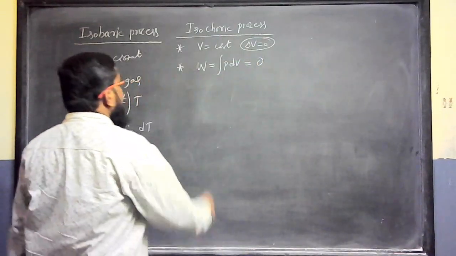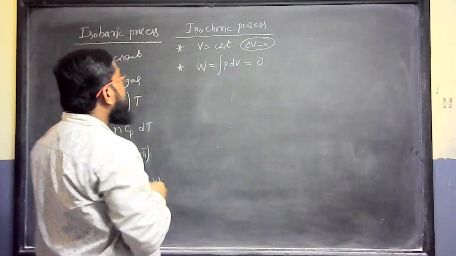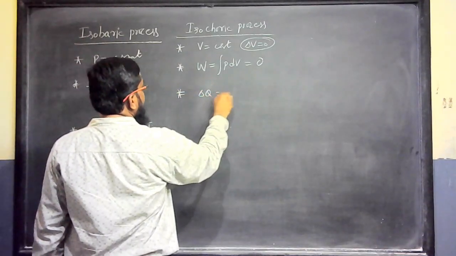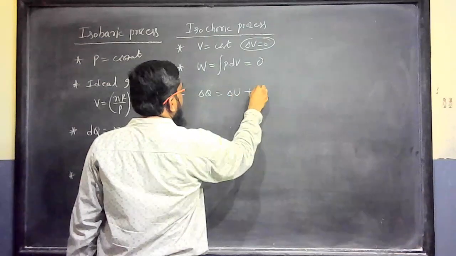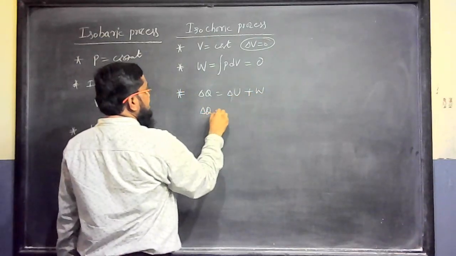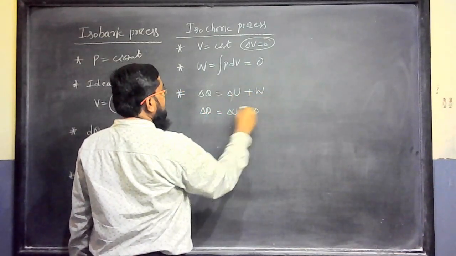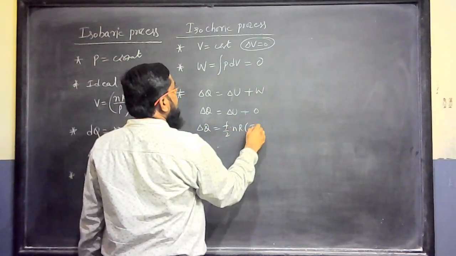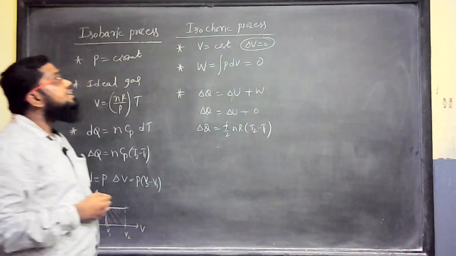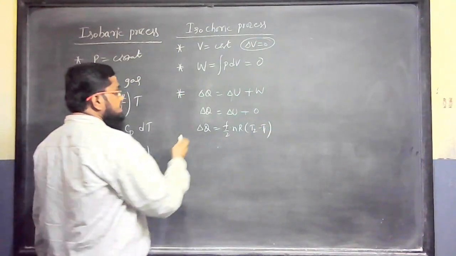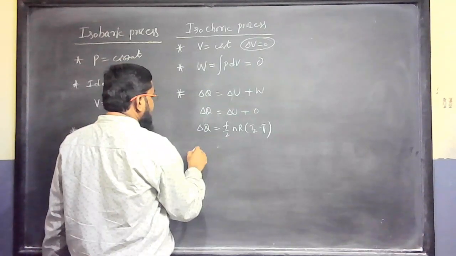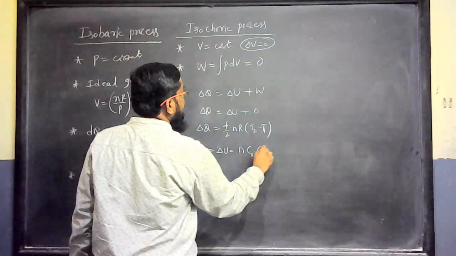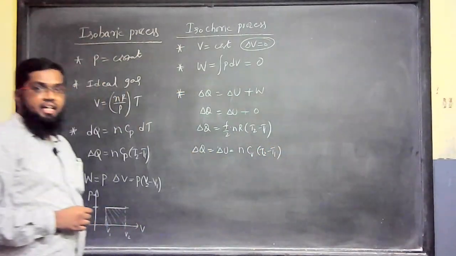Once the work done by the gas is 0, from the first law of thermodynamics, delta Q is equal to delta U plus W, so delta Q is equal to delta U, since W is 0. So delta Q can be written as f by 2 nR into T2 minus T1. That means delta Q equals delta U, which can be written as nCv delta T, that is, T2 minus T1.